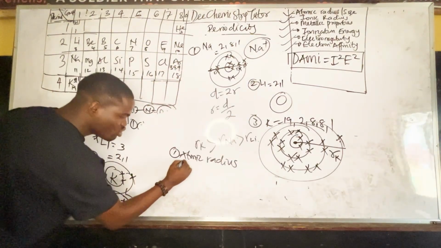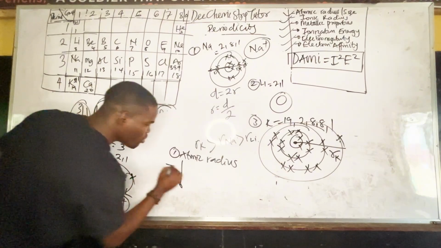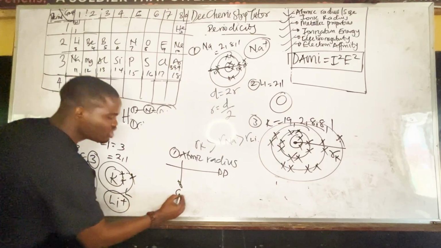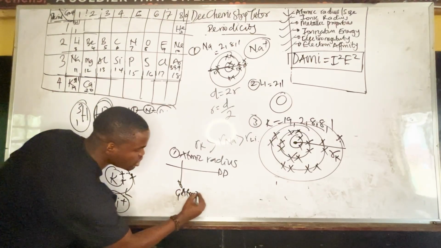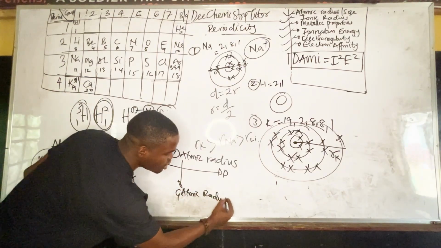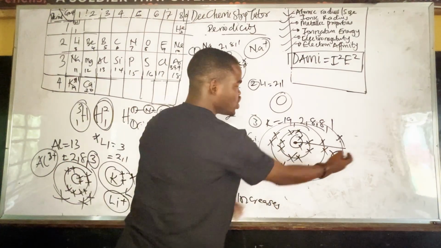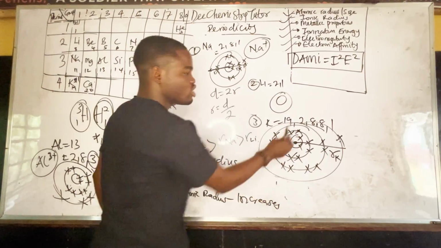So going down the group, this is the way group goes. This is the way period goes. This is group, this is period. So going down the group, atomic radius increases. Don't you see? The number of shells here, and that's the way to note period.